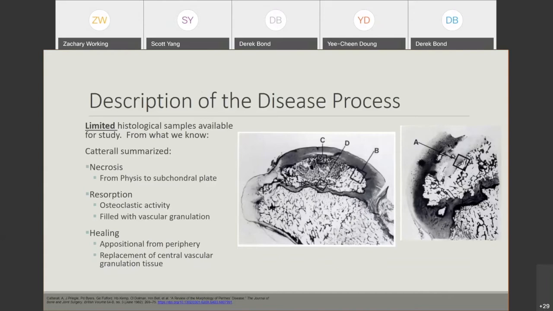After that, the resorption of this necrotic bone occurs with high osteoclastic activity. Once this bone is resorbed, it's filled in with vascular granulation tissue, and that ultimately heals both from appositional healing as well as replacement of the tissue with bone and vascular tissue, and with new bone eventually. But during this process, with osteoclastic resorption of this necrotic bone, you can have flattening of the femoral head, and that's where we think that potentially this leads to femoral head deformity as well.